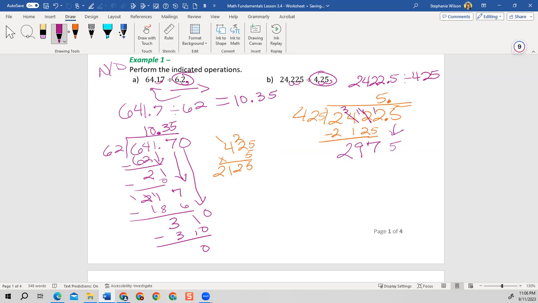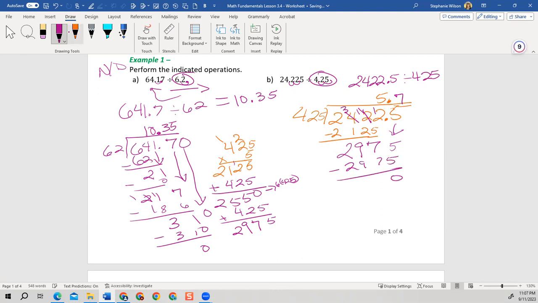So what we can do is add that 425 here. Right here, 425, add it up. 5 plus 5 is 10, carry the 1. 1 plus 2 is 3. 1 plus 4 is 5. Then bring down the 2. So this one would have been 6 times that. So let's try one more time. All right. 0 plus 5 is 5. 5 plus 2 is 7. 5 plus 4 is 9. And then 2. Oh, that's going to be perfect. So it's 7 times that. It gives me a remainder of 0. So my answer on this one is 5.7.